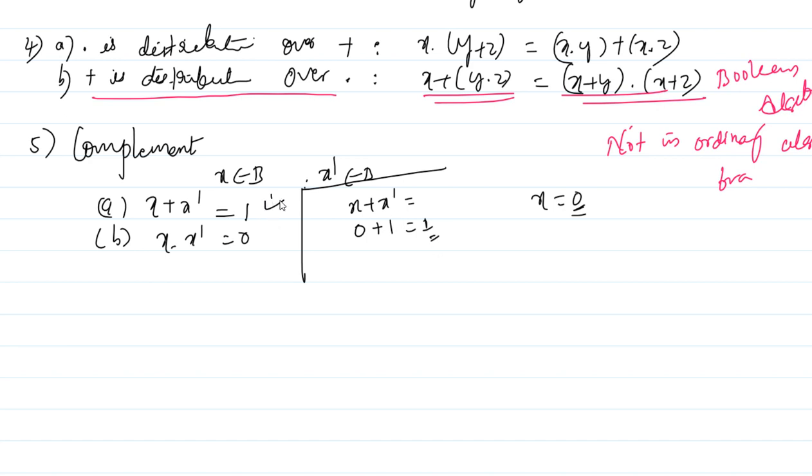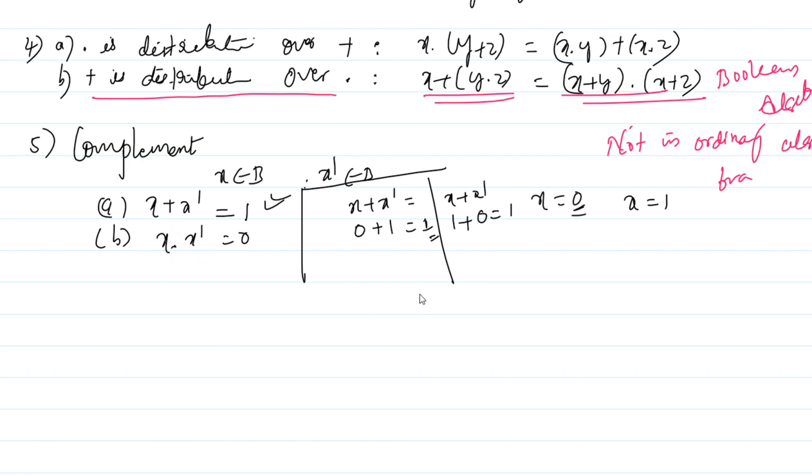That is the law. You can also check for x equals 1. Now x plus x prime: x is 1, 1's prime is 0, or 1 bar is 0, and 1 plus 0 is 1. So x plus x prime is always 1. Remember this. For B, x dot x bar is always 0.